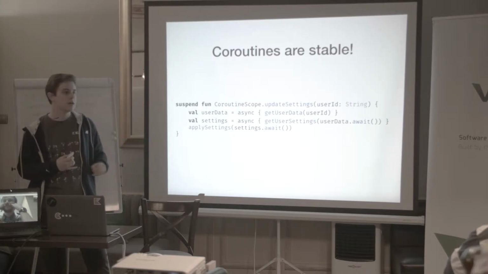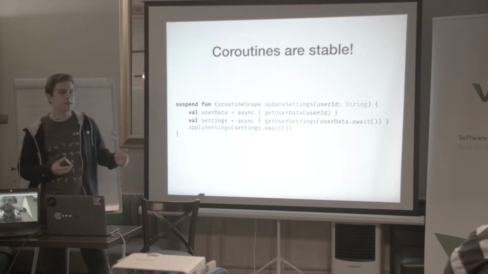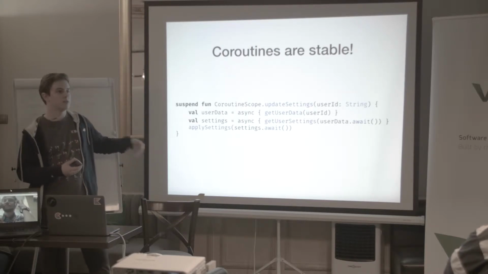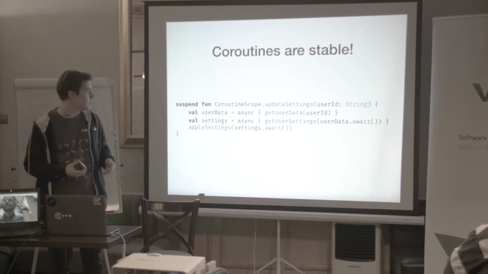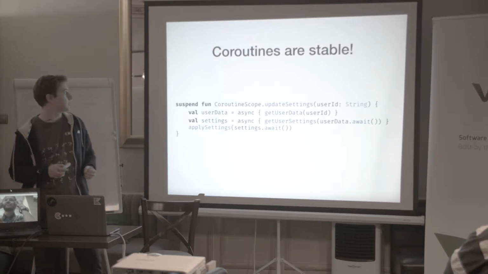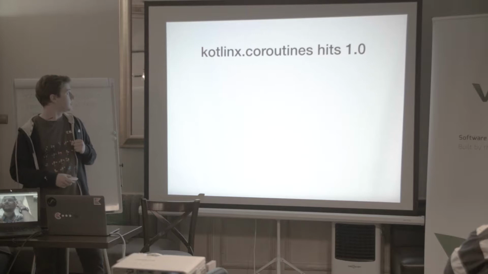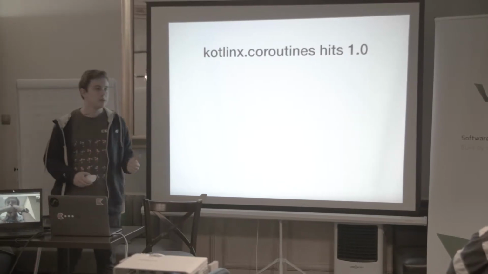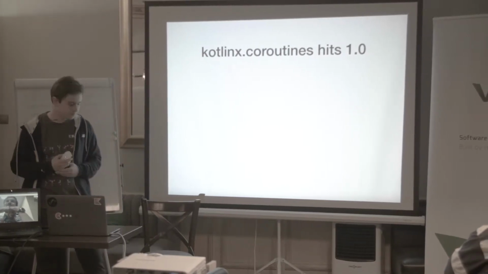The compiler will ensure that nothing is blocking the UI thread or any IO threads, and everything is done pretty well. And the coroutines library now hits 1.0.